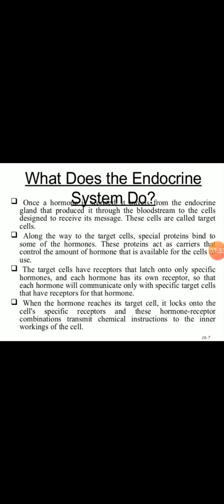So this endocrine gland produces the hormone, which goes through the blood to the cells, and when it binds to the cell receptor, it provides a particular message to that target cell, and that target cell will perform its function according to this message.